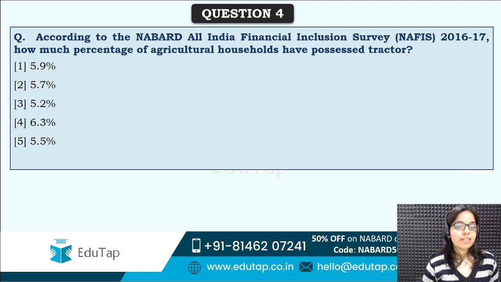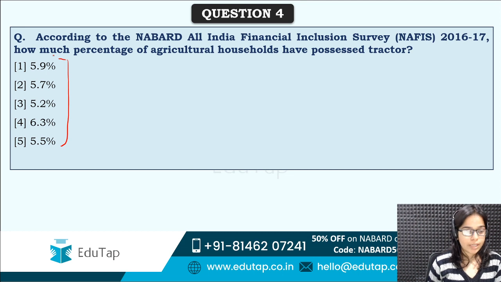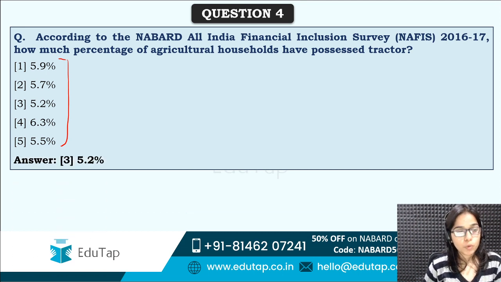We feel that it is very common for agricultural households to possess tractor, but you can see the percentage is very small here. So very small percentage of households possess tractors. Correct answer is option third, that is 5.2%. So just 5% households have tractors.